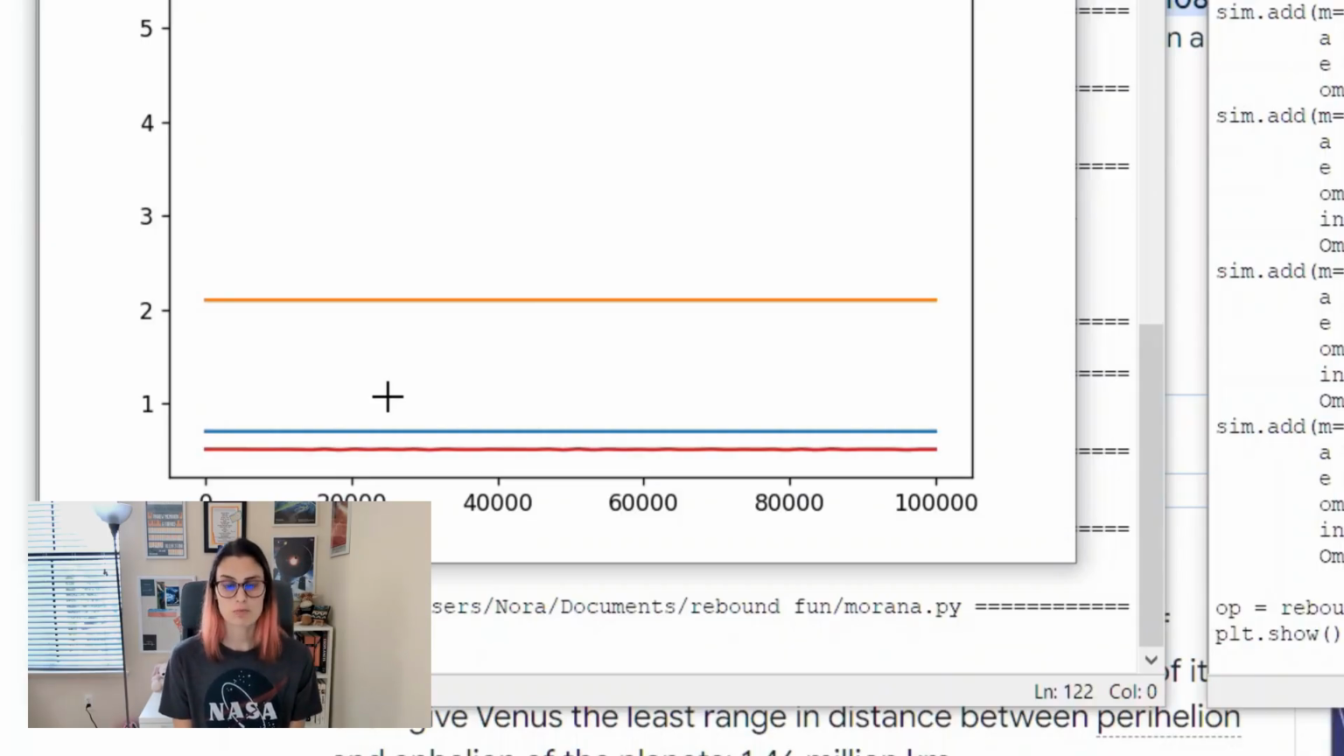Let's add one more thing. Let's add a moon to the system. Should Marana have a moon? Actually, let's give 3 moons to Marana, but they're going to be small moons. They're not going to be like our moon.